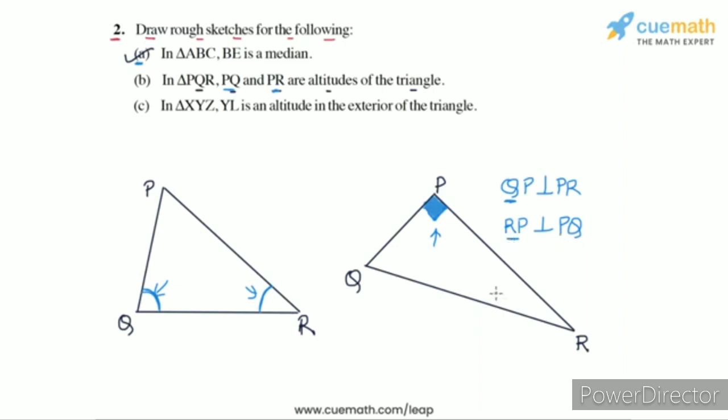So RP is the altitude drawn from R to the opposite side, PQ. So the only situation where PQ and PR are both altitudes of the triangle is if the angle at P itself is 90 degrees. So that is the answer for part B.